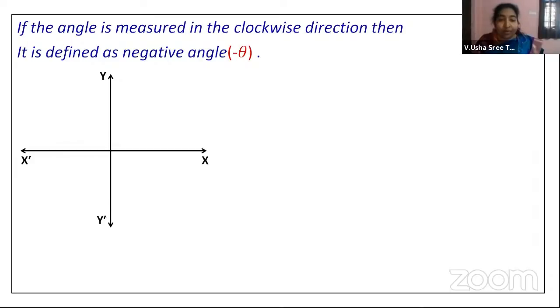Now, these are the coordinate axes, and you're taking a ray which is of length r. Now, you're also taking an angle with measurement theta, right? With equal measurement, you are taking the angle in the clockwise direction, in the opposite direction of this. This is anti-clockwise direction, this is clockwise direction, right? So magnitude of the angle will be same, but opposite in direction. Therefore, we represent it with minus theta.